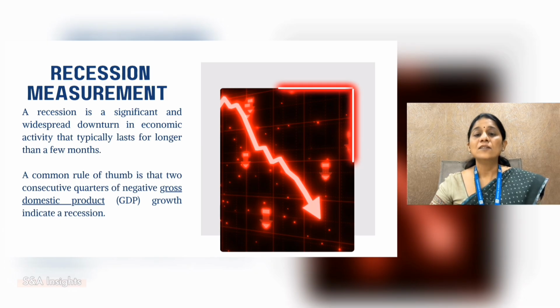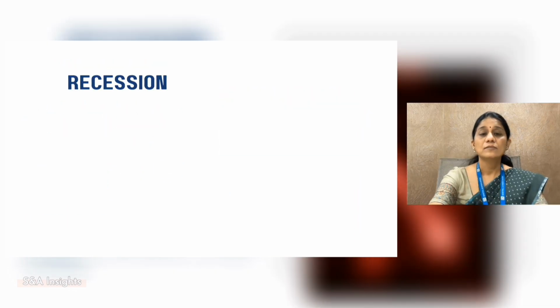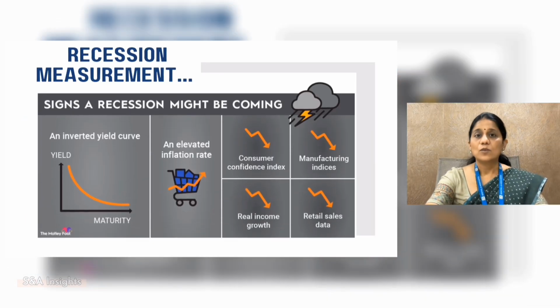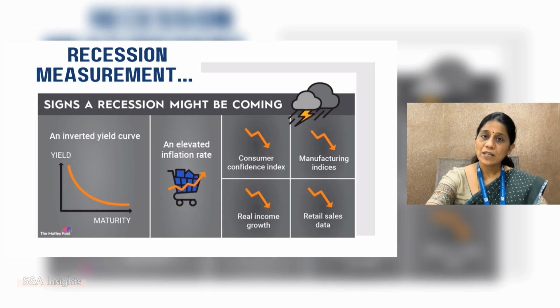An inverted yield curve, an elevated inflation rate, consumer confidence index, real income growth, manufacturing indices, retail sales data. We shall see these in detail. An inverted yield curve. What is this? An inverted yield curve is a financial phenomenon where the yield on short-term debt instruments like treasury bills is higher than on long-term debt instruments like treasury bonds. That means the short-term interest rate is higher when compared to long-term interest rates.